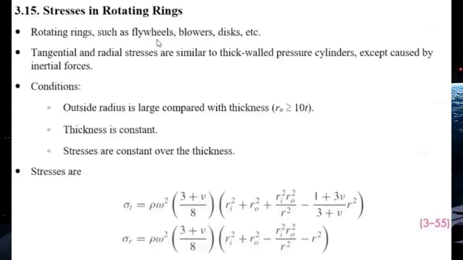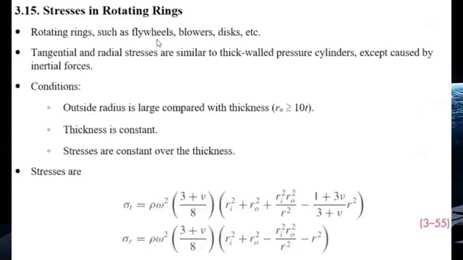A rotating ring is a rotating element such as a flywheel, blower, or a disc. The types of stresses occurring in rotating rings are tangential stresses and radial stresses. These tangential and radial stresses are similar to thick-walled pressure cylinders, except they are caused by inertial forces.